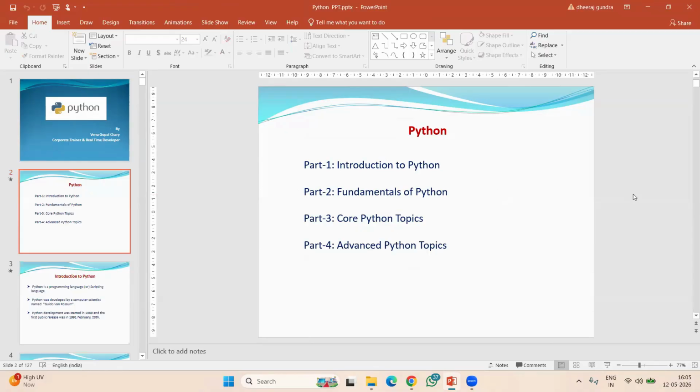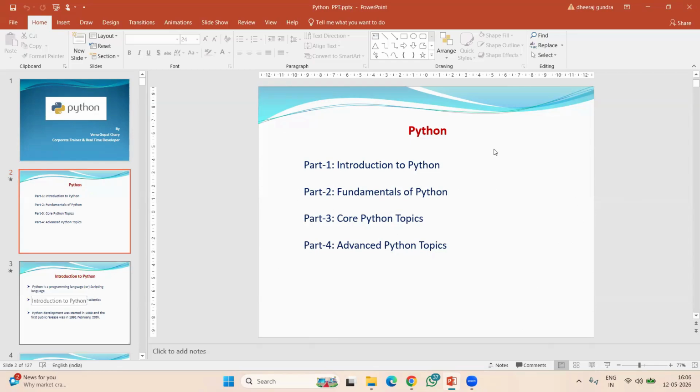Generally, usually we call it core and advanced Python. But before that, we will have the introduction part and the fundamentals or basics part. Then later, core Python topics and advanced Python topics. Like that, total 4 parts. So first, now we are discussing the introduction part. Yesterday I started the introduction to Python.